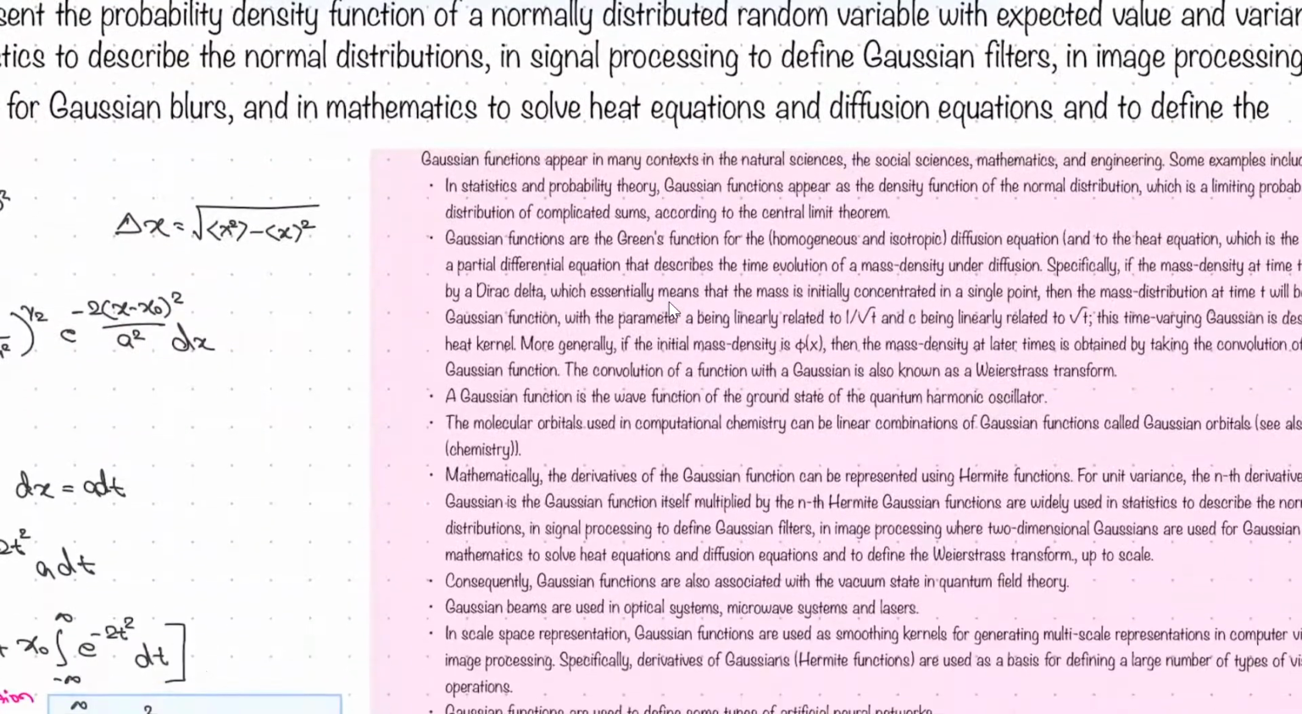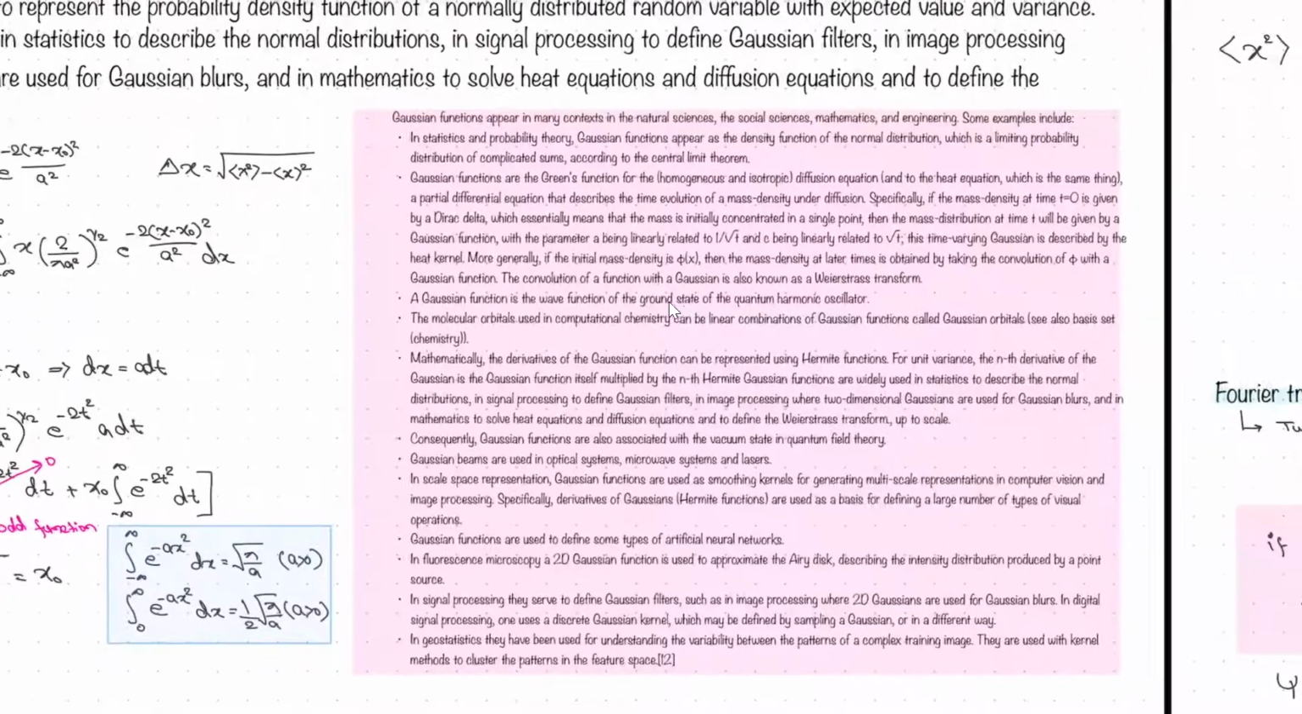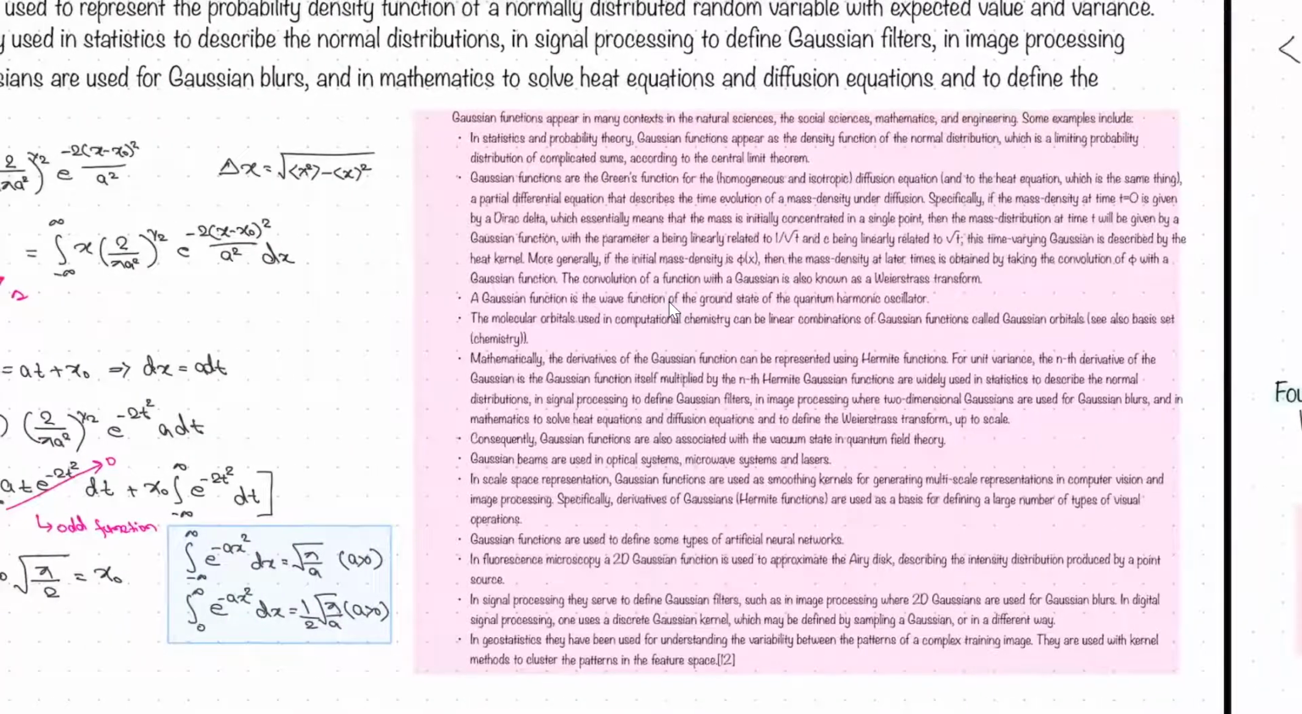Again, I have written these applications of the Gaussian function, right? For example, in fluorescence microscopy, it is used to approximate the Airy disk, right? So these are important, right? In geostatistics they are used, in statistics they are using it, in thermodynamics they are using it, right? It has multiple uses.